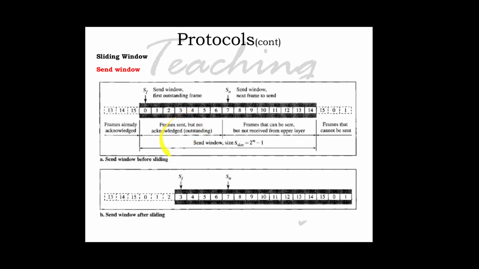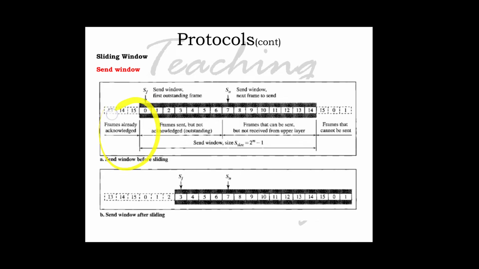Frames that are sent but not acknowledged are outstanding, and frames that can be sent but not received from the upper layer are shown here. Frames already acknowledged are here, and here we can see the frames that cannot be sent. The total size of the window is S size, equal to 2 raised to m minus 1. SF is the first outstanding frame, SN is the next frame to send. The third range, white in the figure, defines the range of sequence numbers for the frames that can be sent; however, the corresponding data packets have not yet been received from the upper layer.